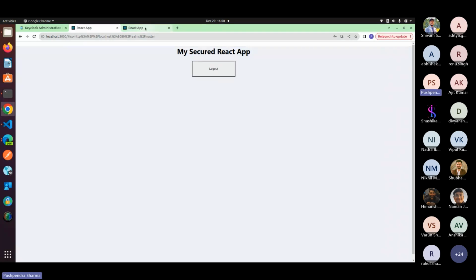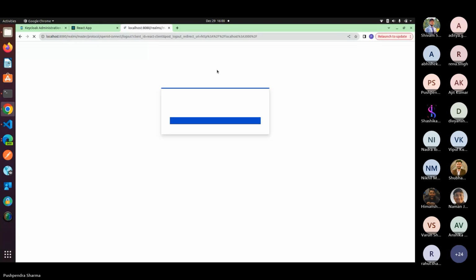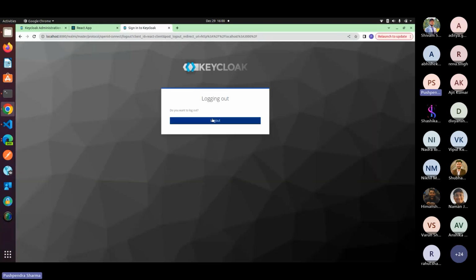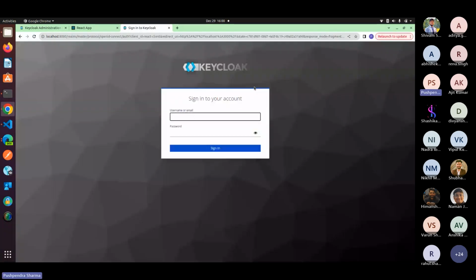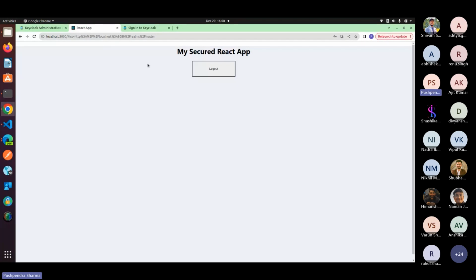And if I want to log out, it will ask me if I want to log out. And if I log out, I will not be able to access this page anymore.